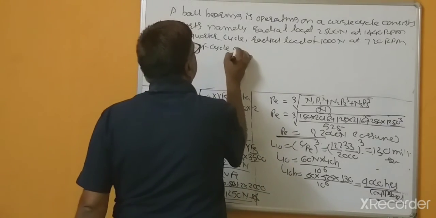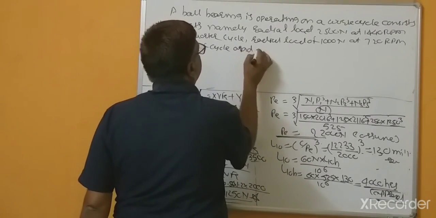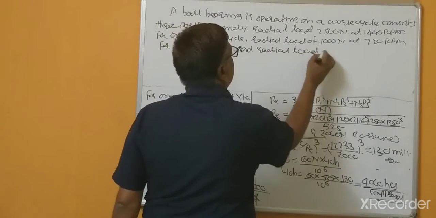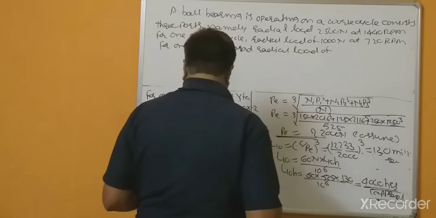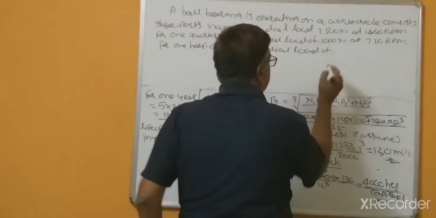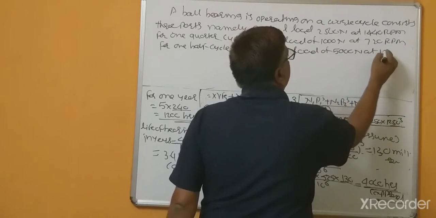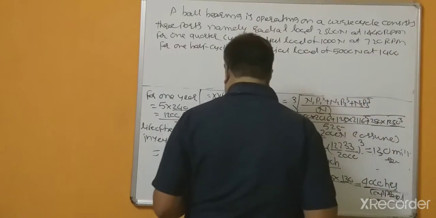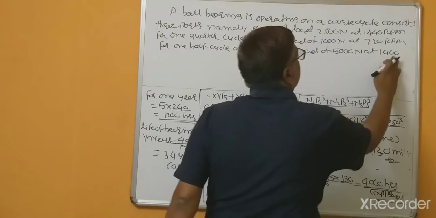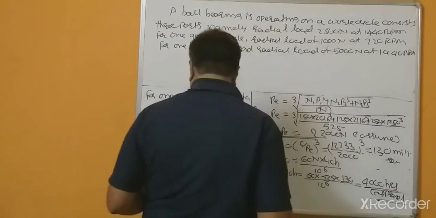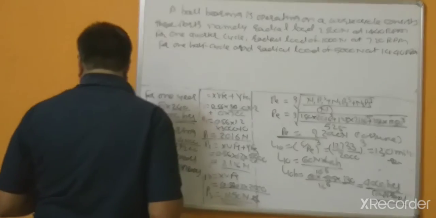and a radial load of 5000 Newton at, I guess this is 1440 RPM, for the remaining cycle.